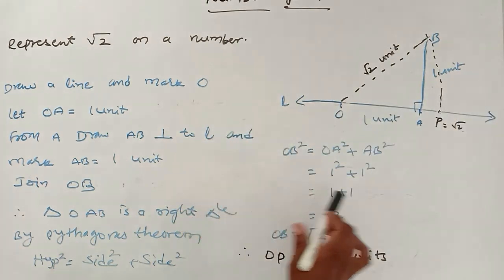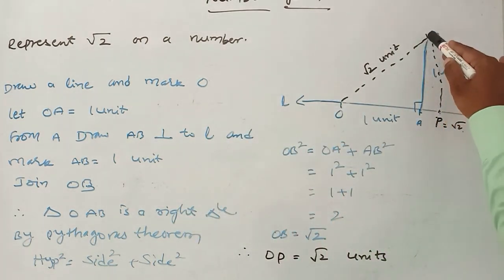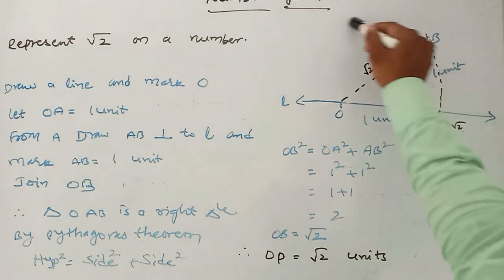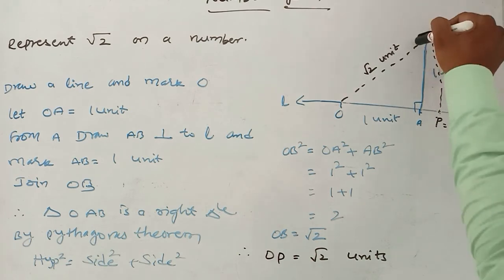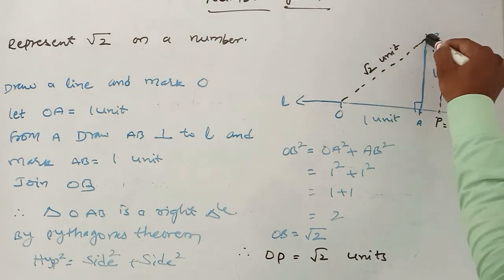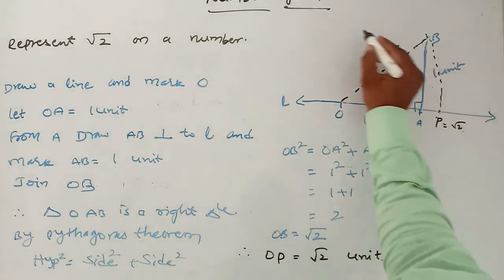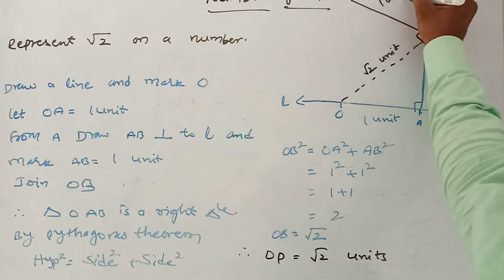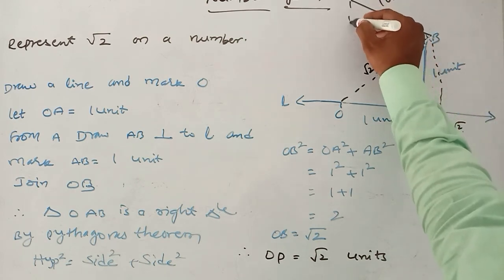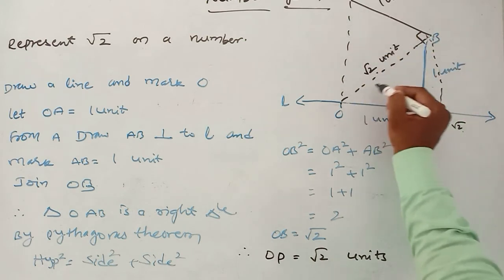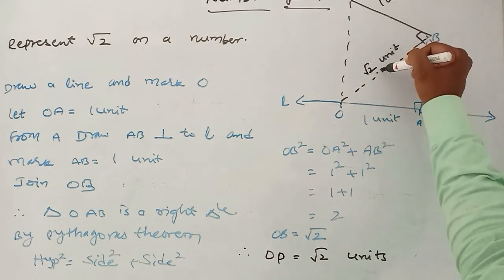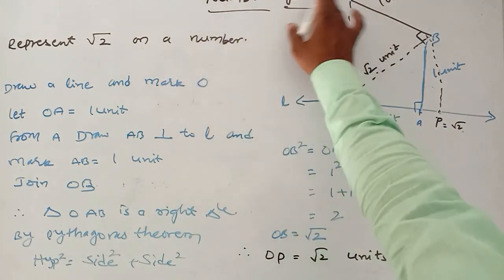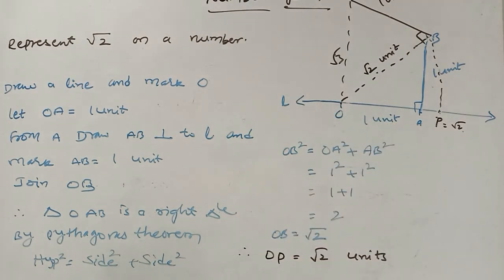If you want root 3, as it is, you have to construct. Then, by using a protractor, draw 90 degrees. Drawing 90 degrees, take again the same 1 centimeter. Now it will be 90. Here I am drawing roughly. Like this you are going to get it. Now it will be C. It is 1 unit. Already we know it is root 2 units. Simply join this. Now it is a right angle triangle. Now by using Pythagoras theorem you do this, then automatically you are going to get the root 3 value. In the same way, root 4 or root 5, you continue in this way.